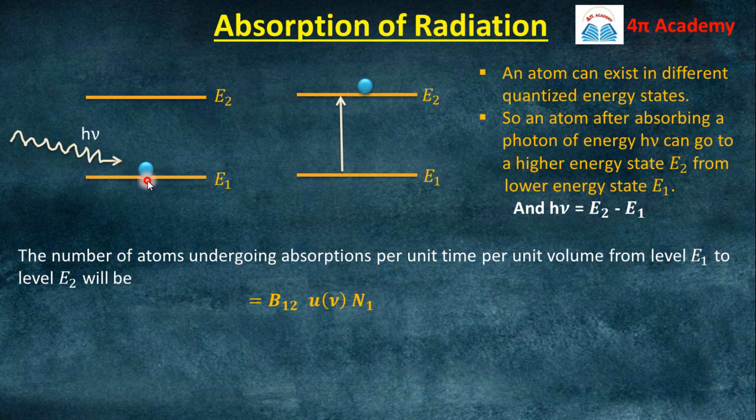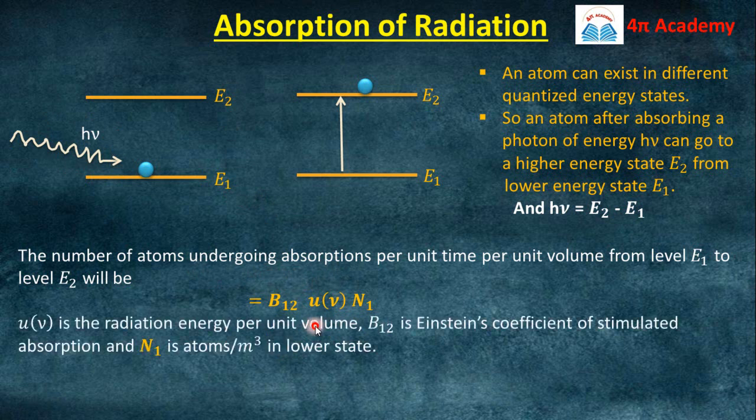Second, this number of transitions will also depend on the radiation, where u nu is the energy density. So the number of atoms which undergo absorption from level E1 to E2 will be proportional to u nu and N1, and the proportionality constant will be B12, the Einstein coefficient of stimulated absorption. So this is the number of atoms undergoing absorption per unit time, per unit volume, from level E1 to E2.